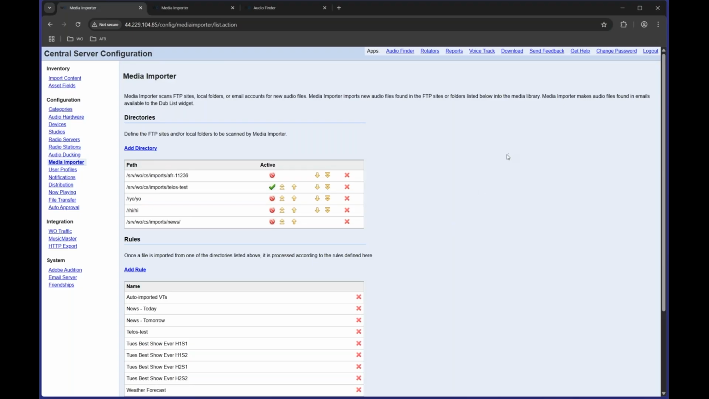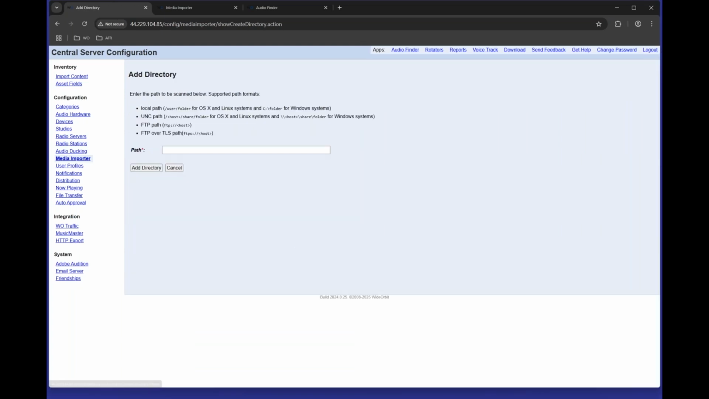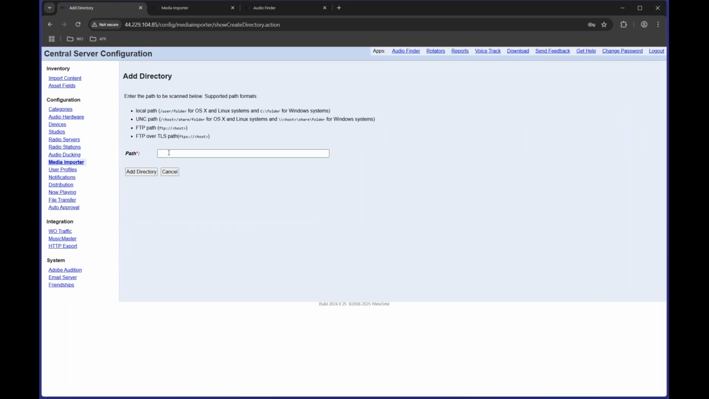Okay, here we are. Let's just add a path that shows, for example, if The Best Show Ever is a show that is published daily, but we want to just pull in the Tuesday show, for example. I'm going to grab this path from another window and place it in here. This is Linux pathing, so if you're in Windows, your slashes may go a different direction, for example.